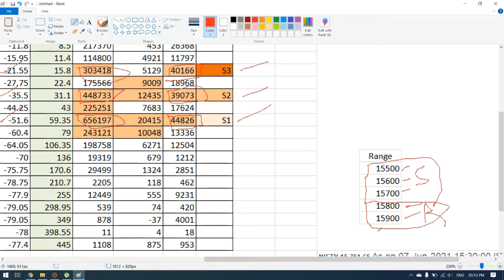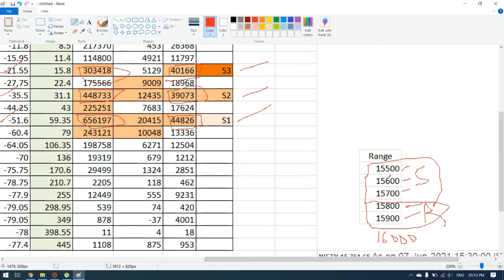Why have I not taken 16,000? I don't feel that tomorrow the market will increase around 250 points in one day. Until you get any positive news, the chances are very rare, so I have ignored that resistance.